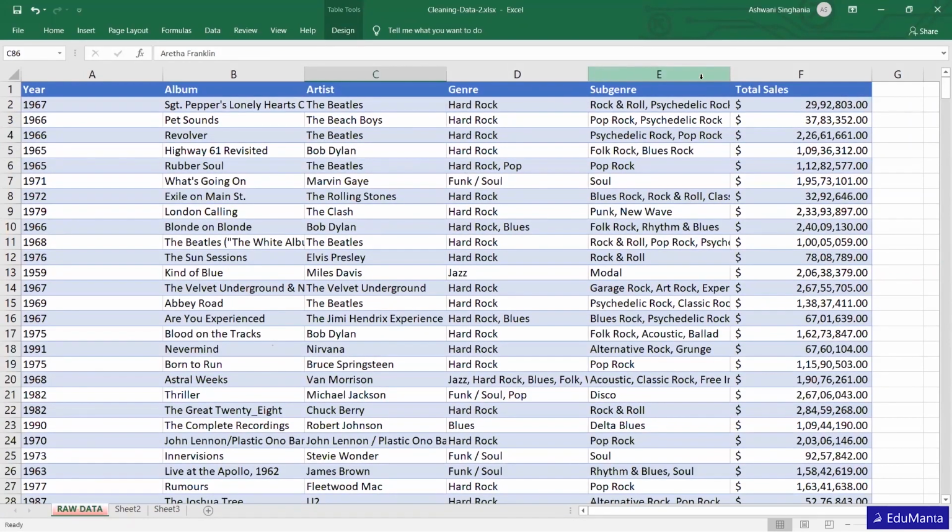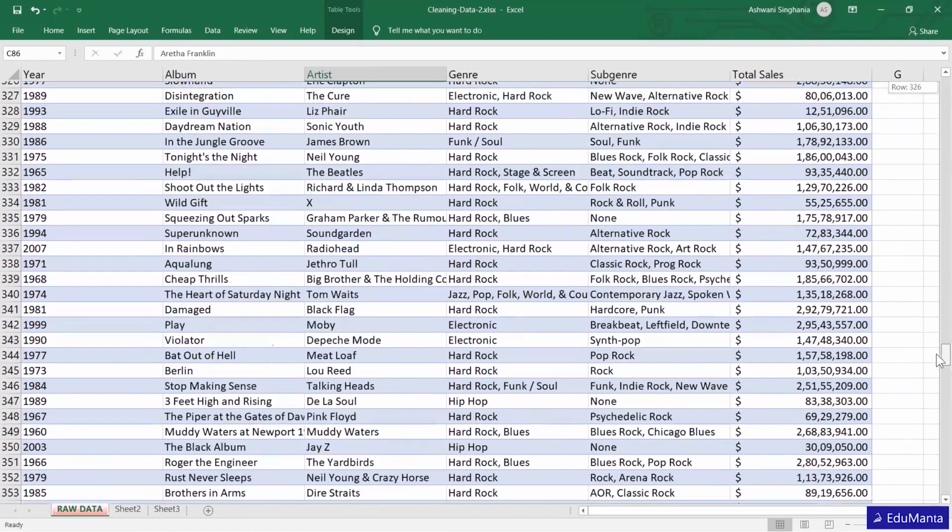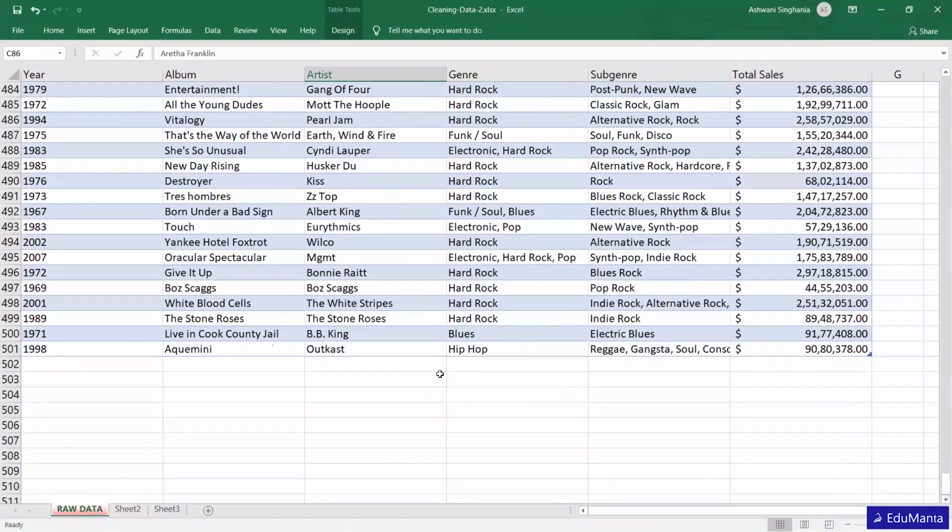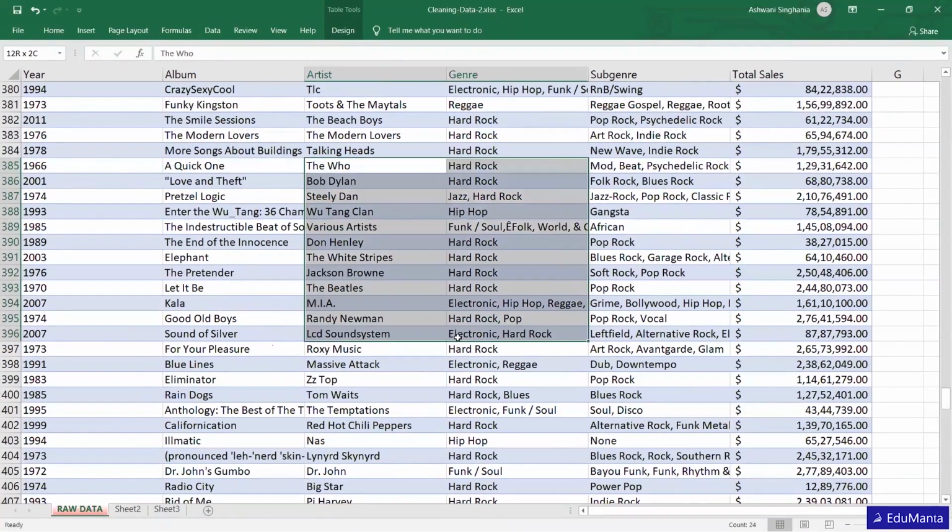So what are the benefits of putting data in a table? Suppose there are approximately, how many data points? 501. So basically 500 data points are there. If the data was not in table format, and I selected this particular range and did some function on it, then if I want to add one more row below, that will not be part of that function, it will be left out.